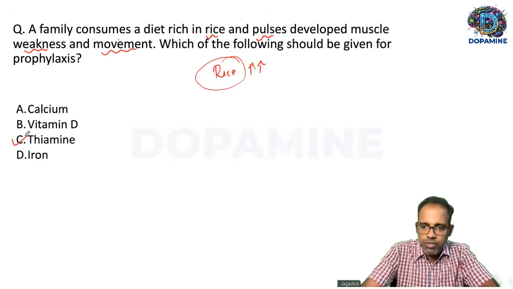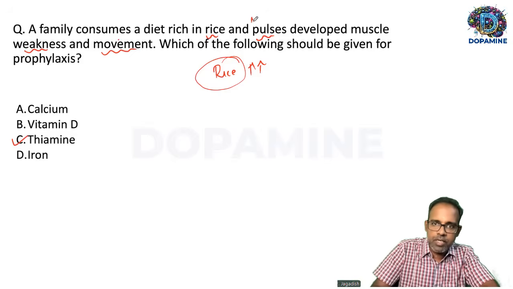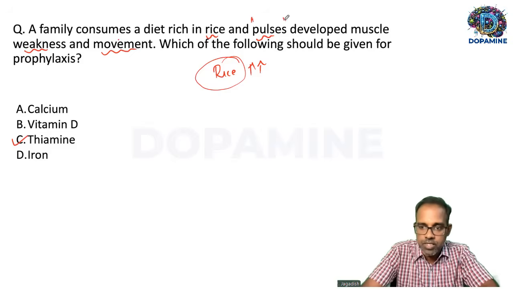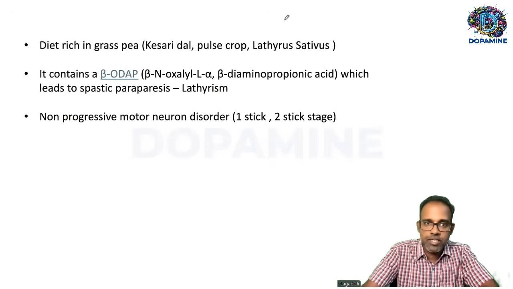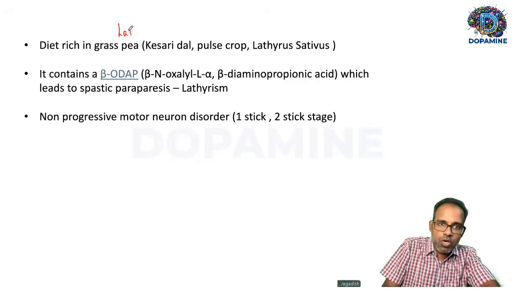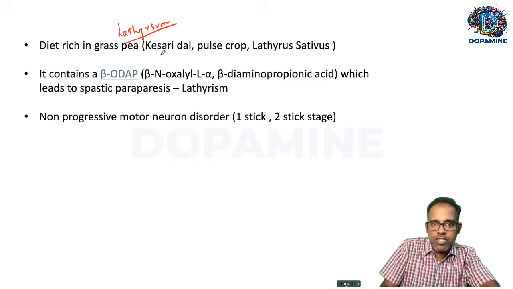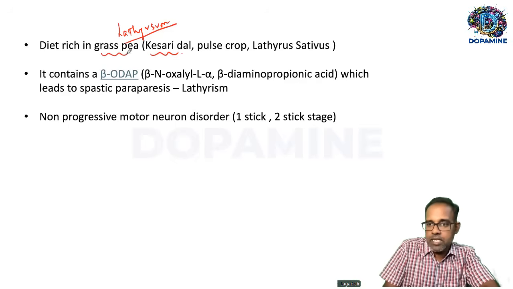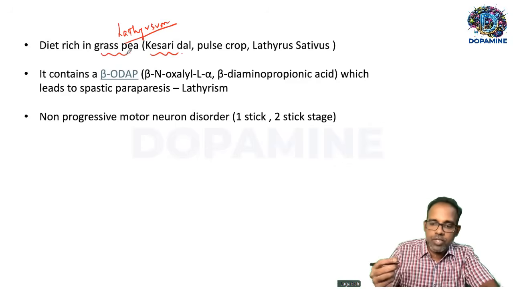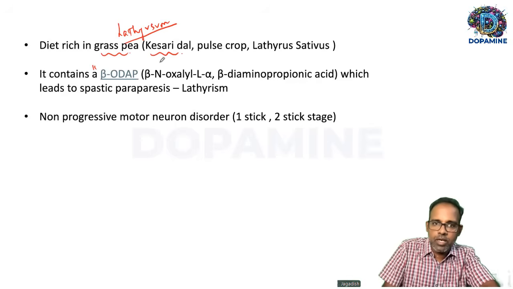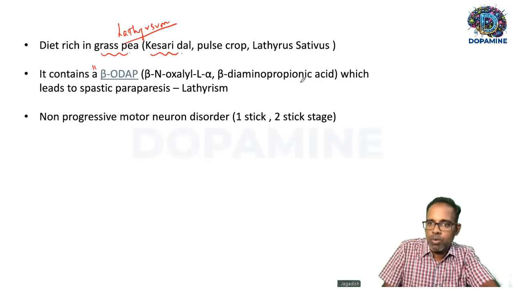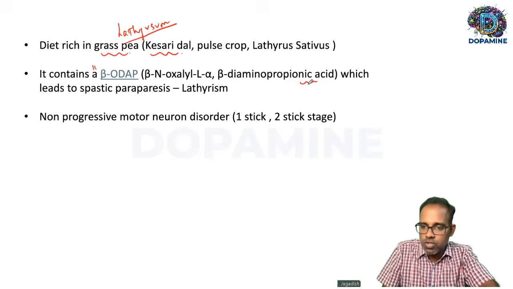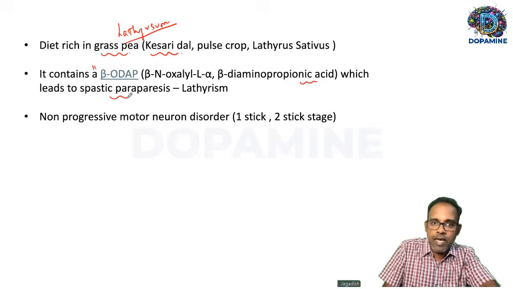There is one more thing you should remember here. They have written pulse, but they have not specified what pulse it is. So there's one condition called lathyrism. Lathyrism is caused due to excess intake of a pulse called kesari dal, which is also called grass pea. When the diet contains a lot of this kesari dal, which contains a toxin, oxalyl diaminopropionic acid, this is neurotoxic, which can lead to spastic paraparesis.